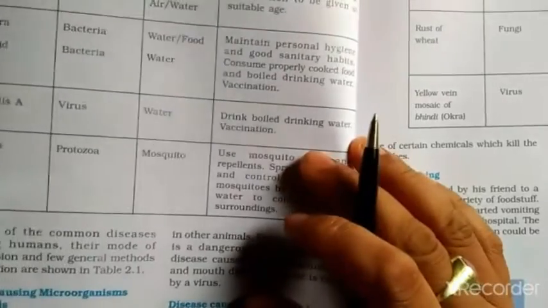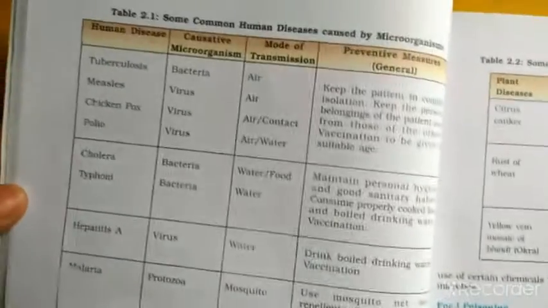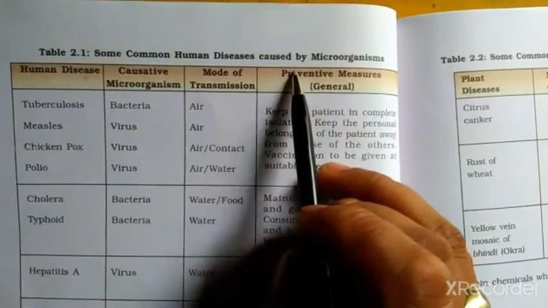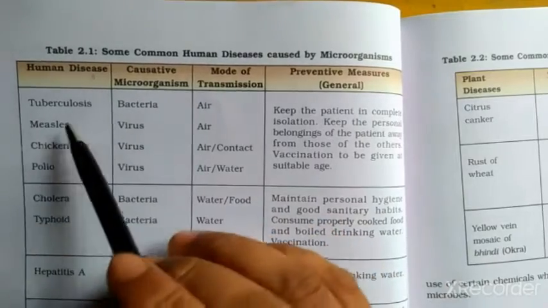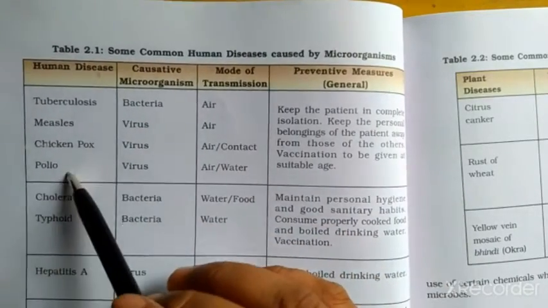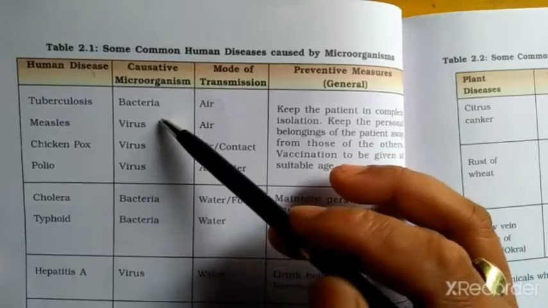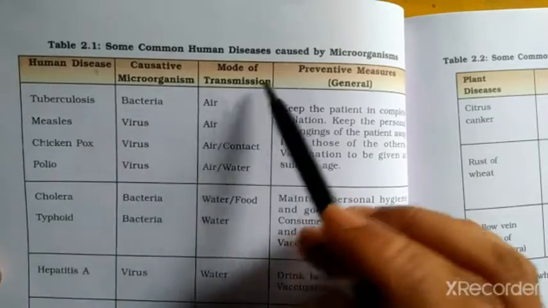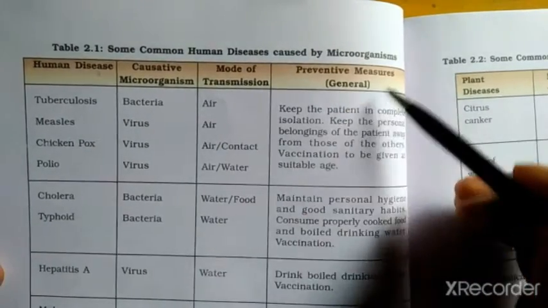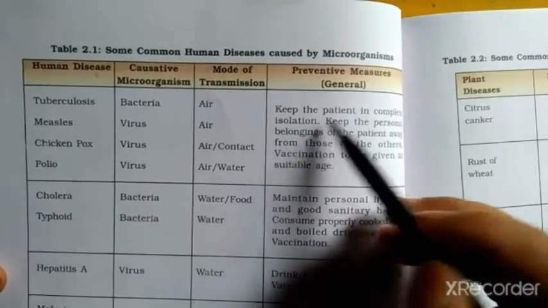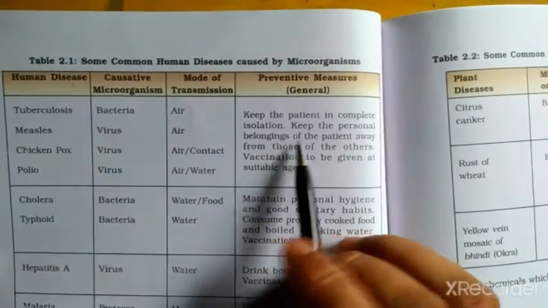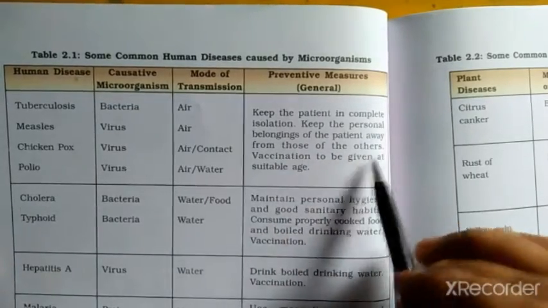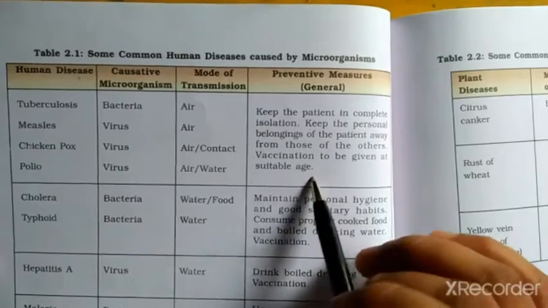In the textbook, page number 24, let's see table 2.1. Some common human diseases caused by microorganisms. Human disease: tuberculosis, measles, chickenpox, polio. Causative microorganisms are here, say bacteria. It is caused by TB, and mode of transmission is air. Preventive measures in general: keep the patient in complete isolation. Keep the personal belongings of the patient away from those of the others. Vaccination to be given at suitable age.